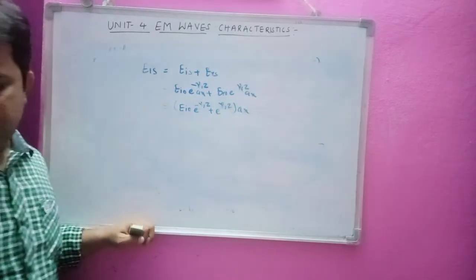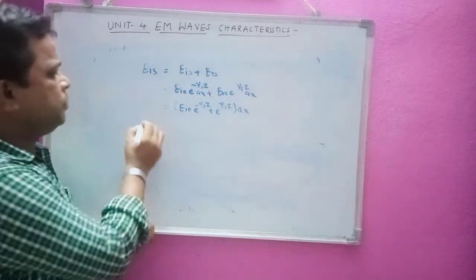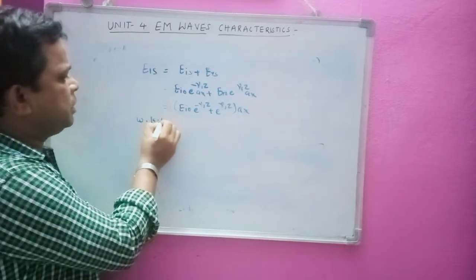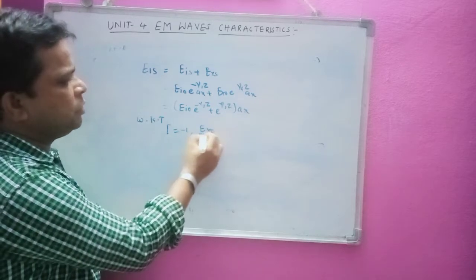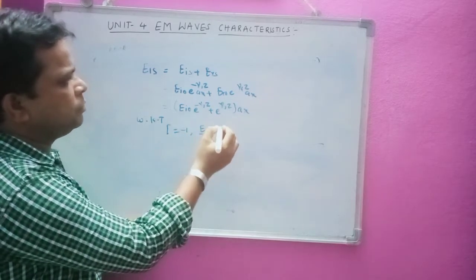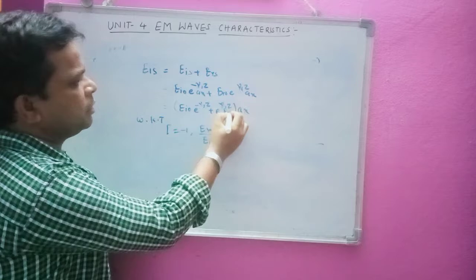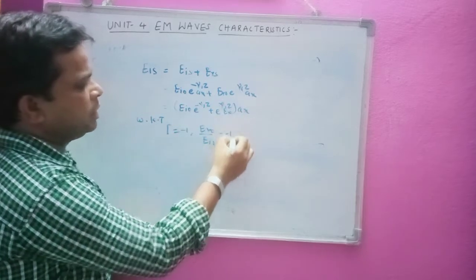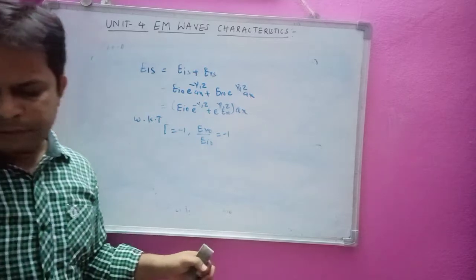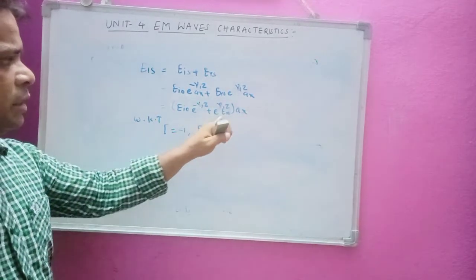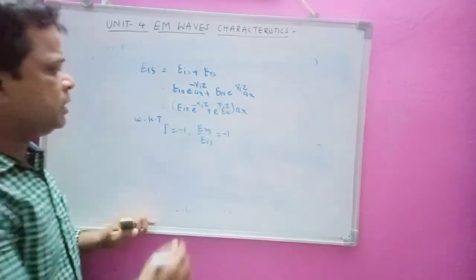Now we know that the reflection coefficient gamma is equal to minus 1, that is ER naught to EI naught is equal to minus 1. So I will substitute here: ER naught is equal to minus EI naught. Let us substitute it.